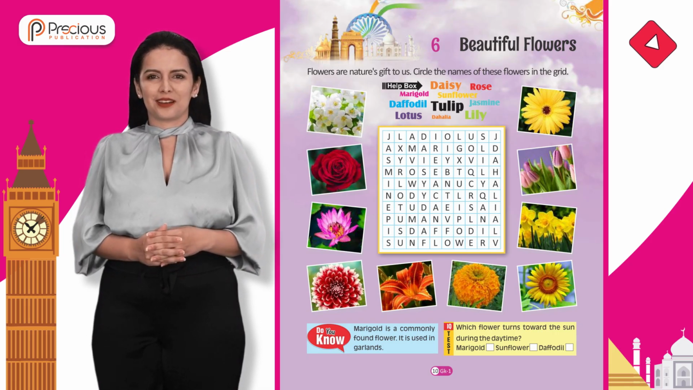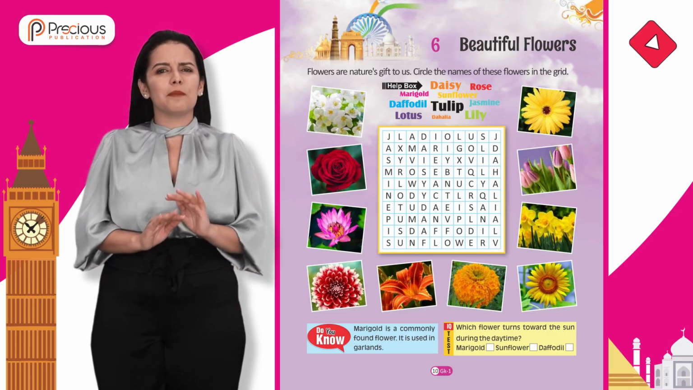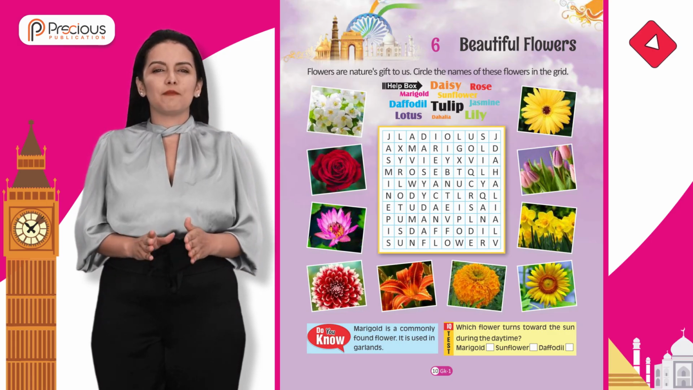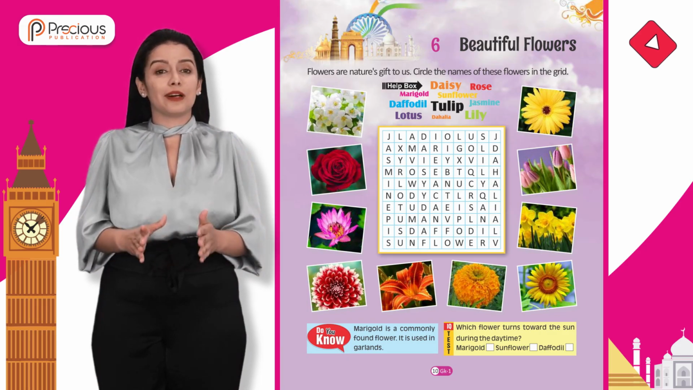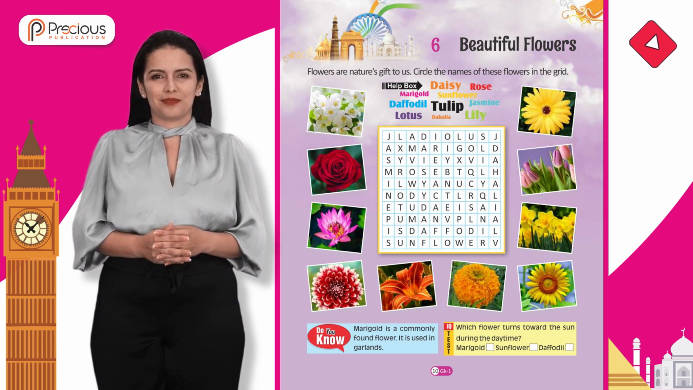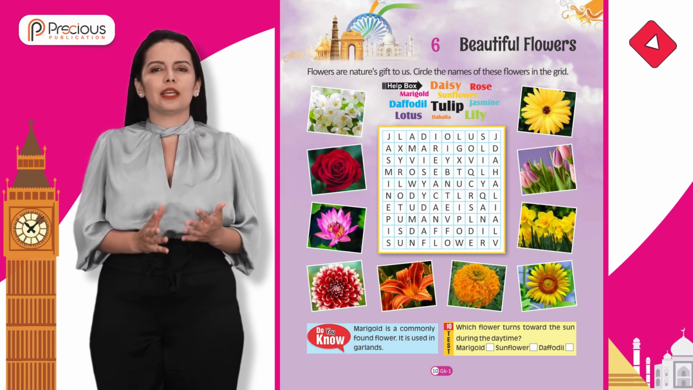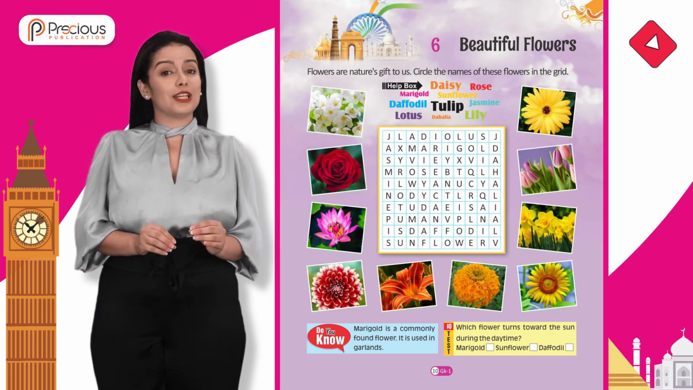Chapter 6. Beautiful Flowers. Flowers are nature's gift to us. Circle the names of these flowers in the grid. Do you know? Marigold is a commonly found flower. It is used in garlands. Quiz test. Which flower turns toward the sun during the daytime?